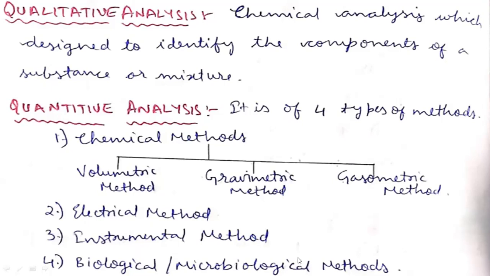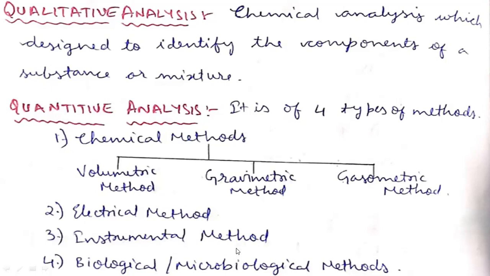And the next one is instrumental methods. So here we can use many different types of instruments such as UV visible spectroscopy, polarimetry, refractometry, TLC, PC, HPLC, etc. But all instruments are mainly working based on physical properties of the sample.